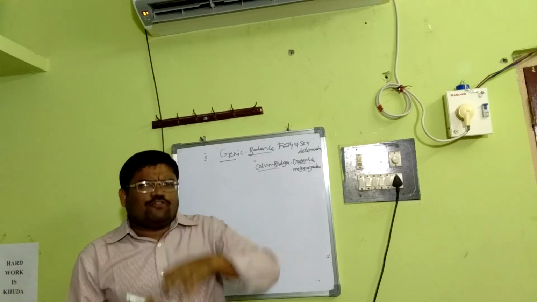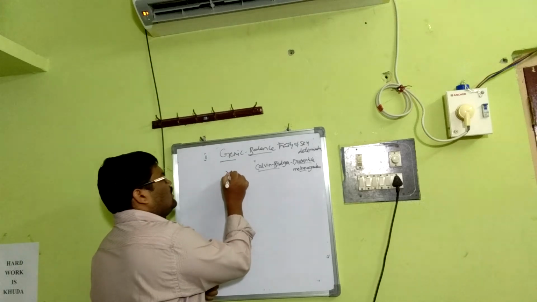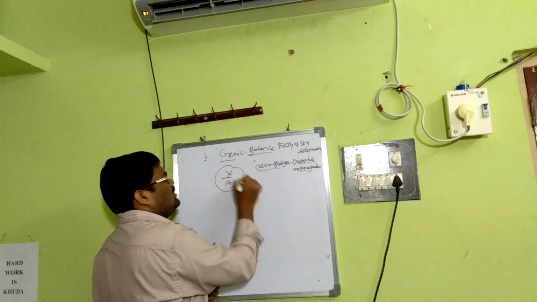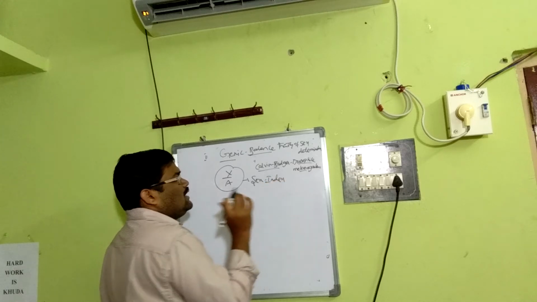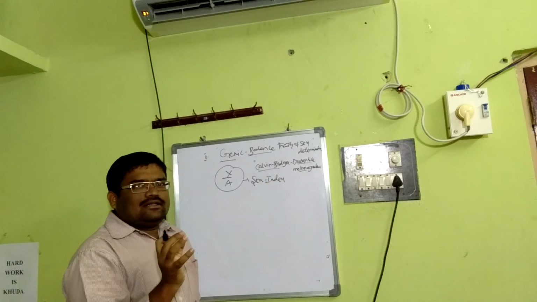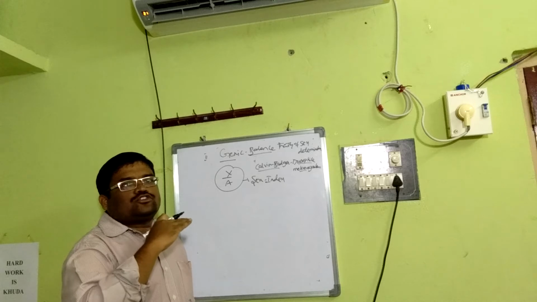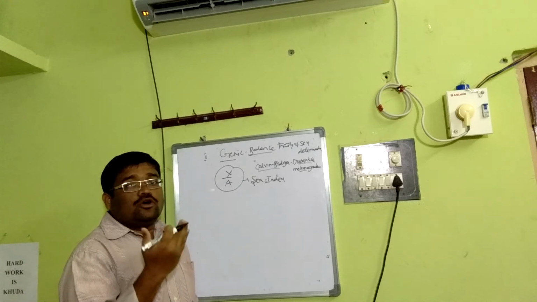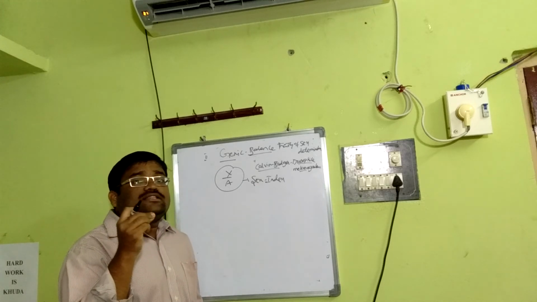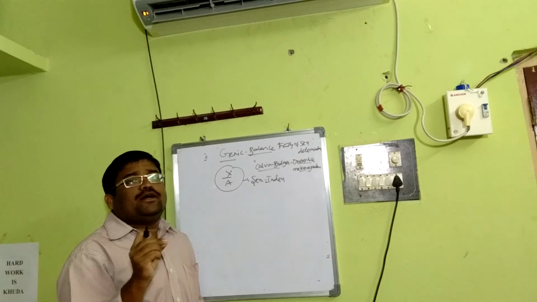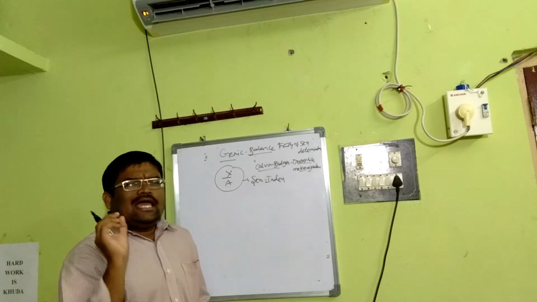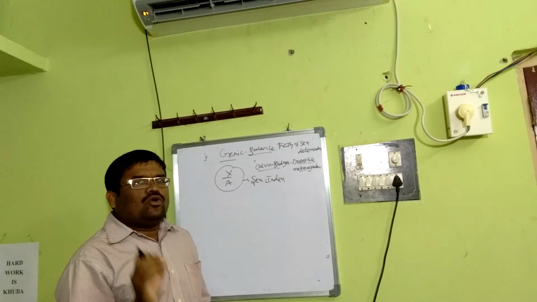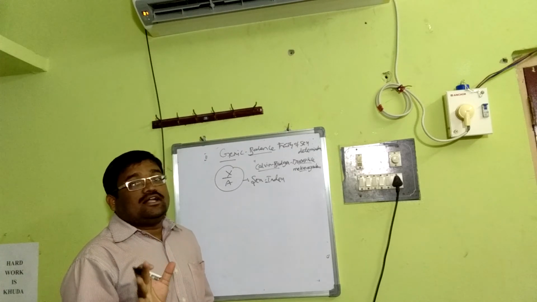Here, the ratio of sex chromosomes to autosomes is very important, what we call the sex index. To determine the sex, the ratio of the number of X chromosomes to the number of haploid sets of autosomes, what we call X by A or sex index, is the basis for sex determination in Drosophila melanogaster, what we call Calvin Bridges' theory.